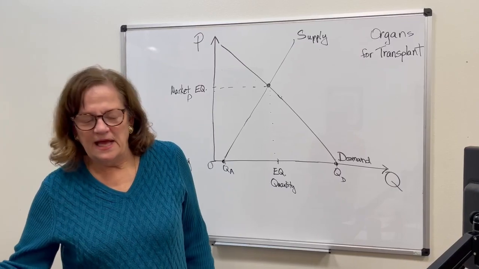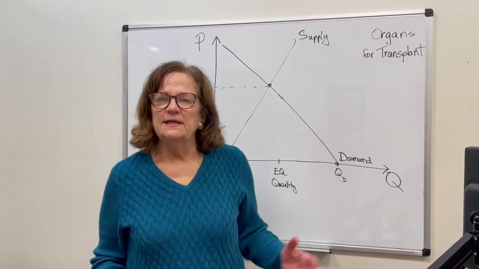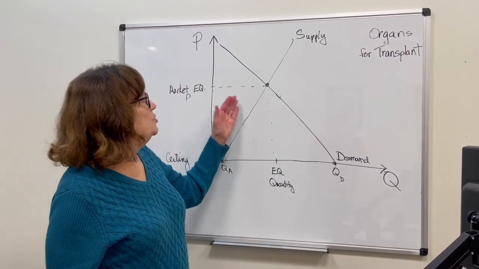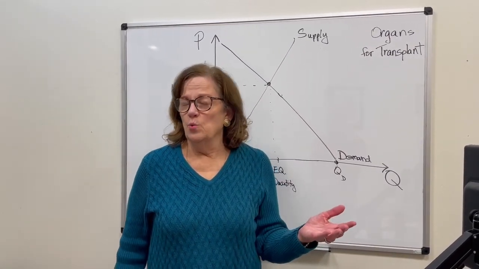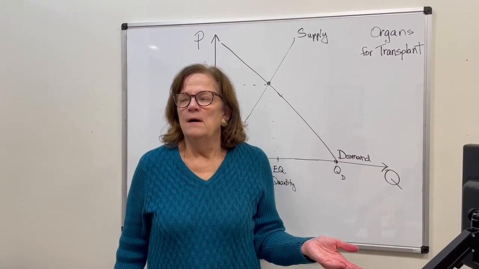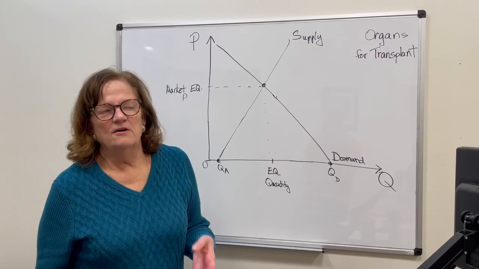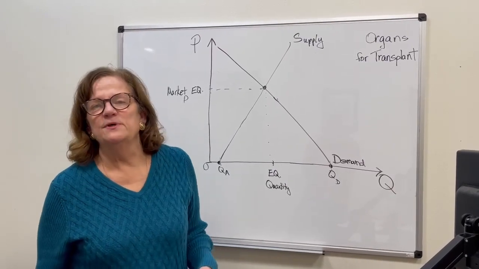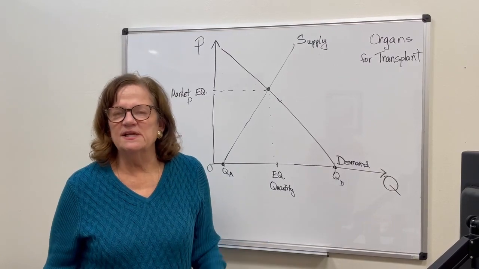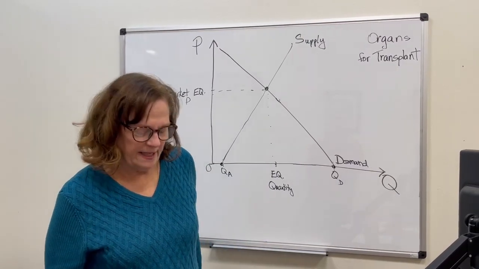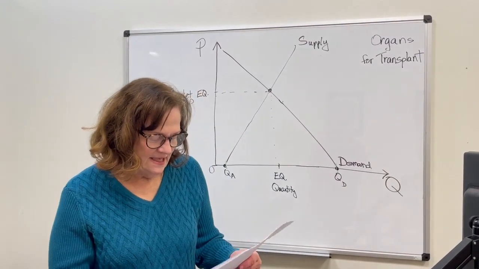Why don't we have a market for organs? Well, that's a dilemma because of course, if you paid people to donate, you'd have more people being willing to donate. But you'd also have a very unpleasant incentive for people to kill other people to sell their organs. And that's a place that the government doesn't want to go. It's a very sticky wicket. So there's arguments on both sides.